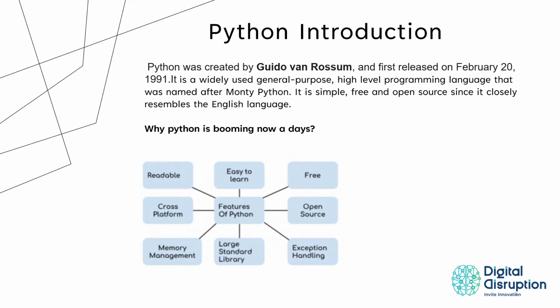Do you know why Python is booming nowadays? Well, web development, game development, artificial intelligence, machine learning, software development, language development, whatnot. Almost in every technical sector, Python is widely used, and this is the reason why Python is booming nowadays.